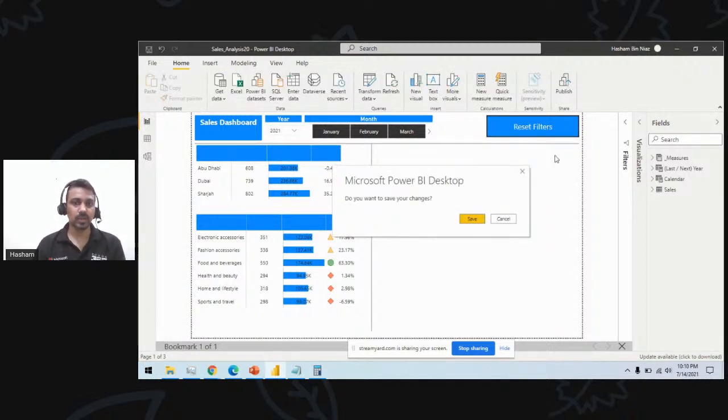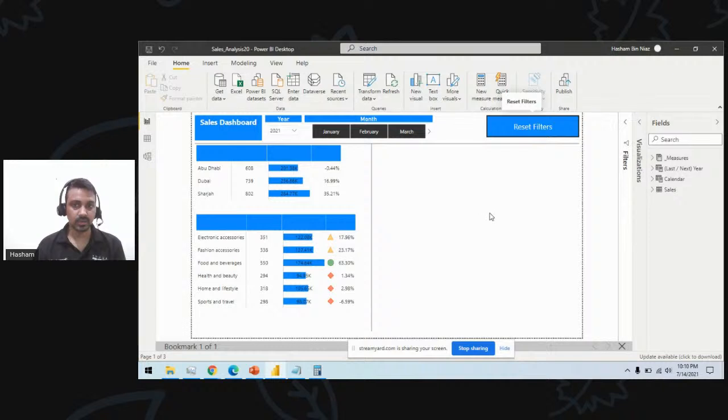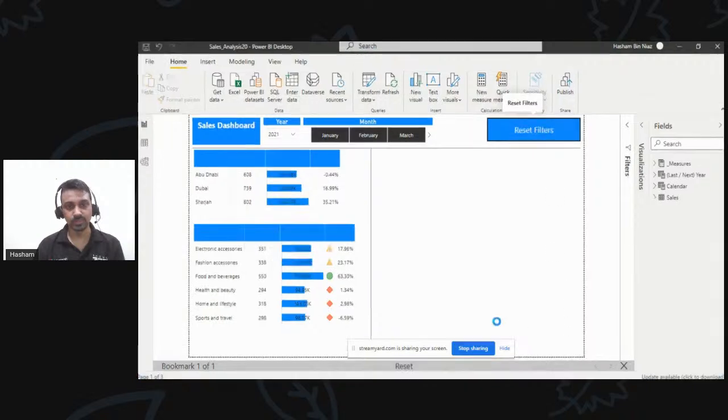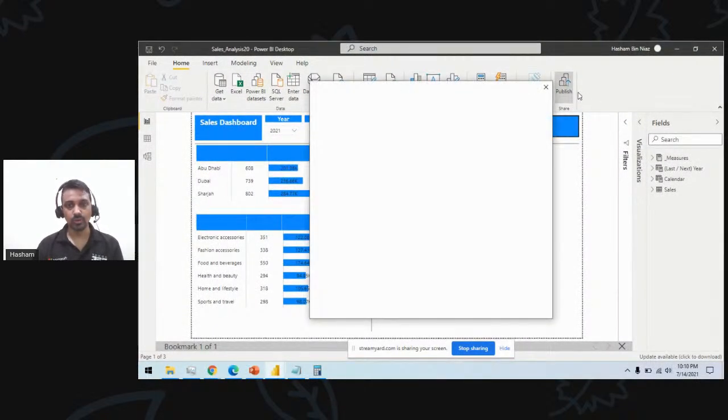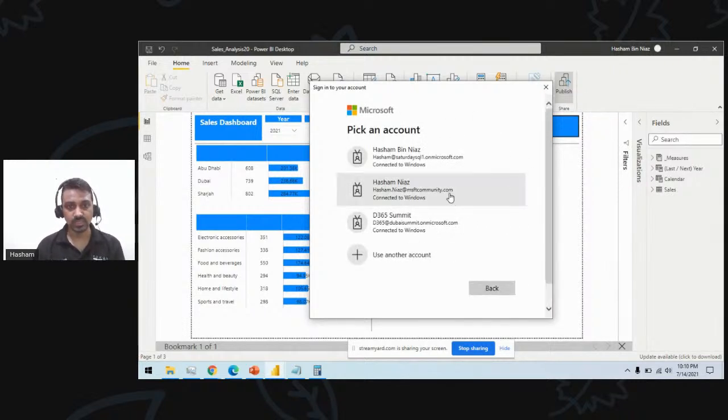We can publish this file using the one click button here. So I will use the one click button here on my Power BI file, and I will publish the file, and we'll look at how it will look on the Power BI service. Hopefully you guys have enjoyed this session.